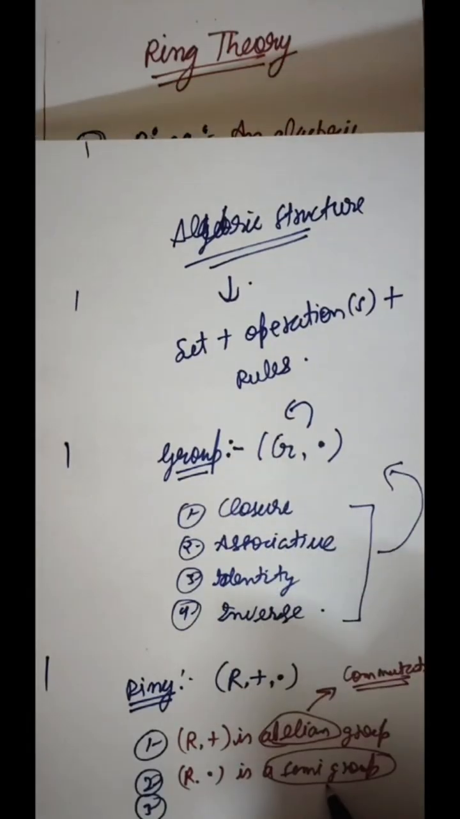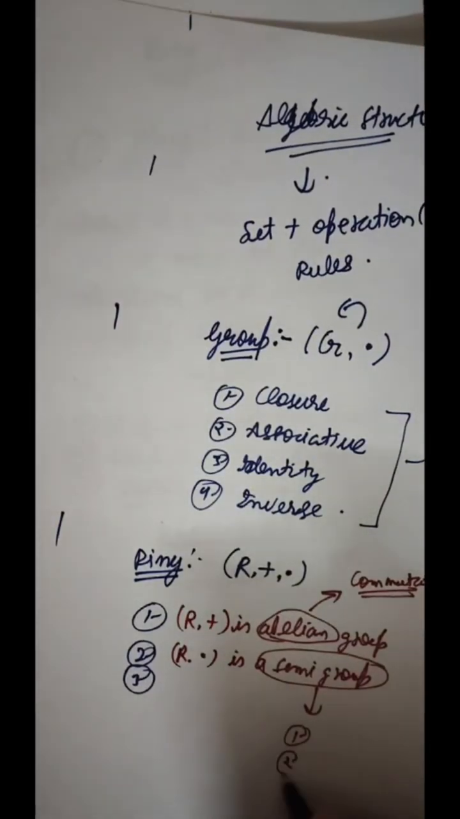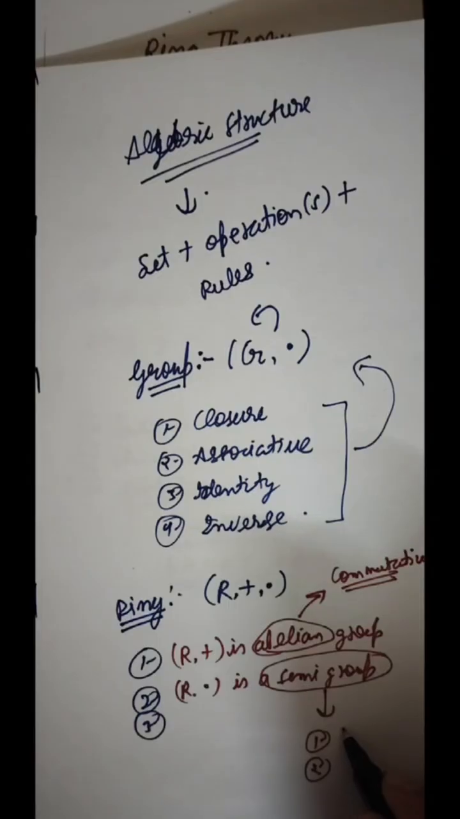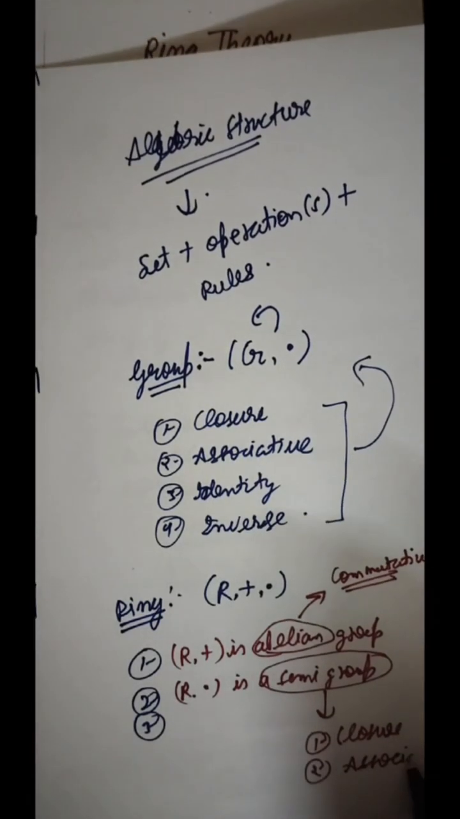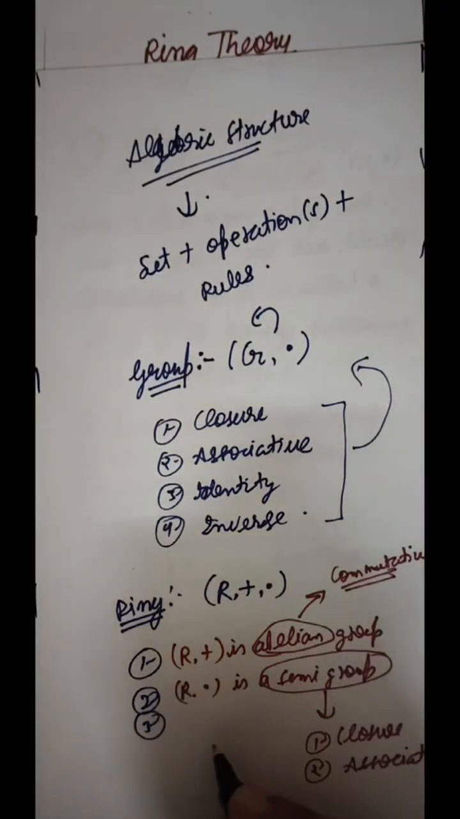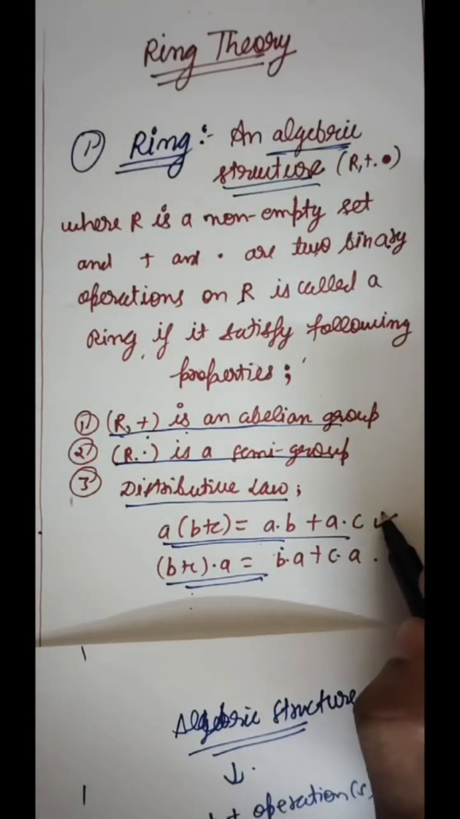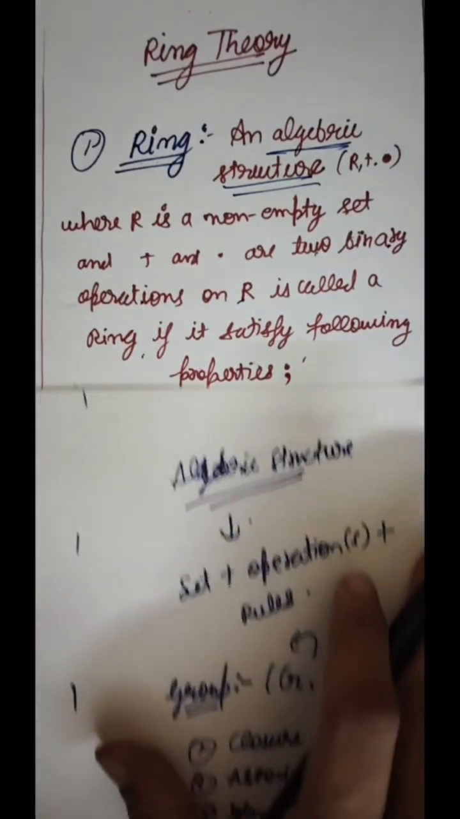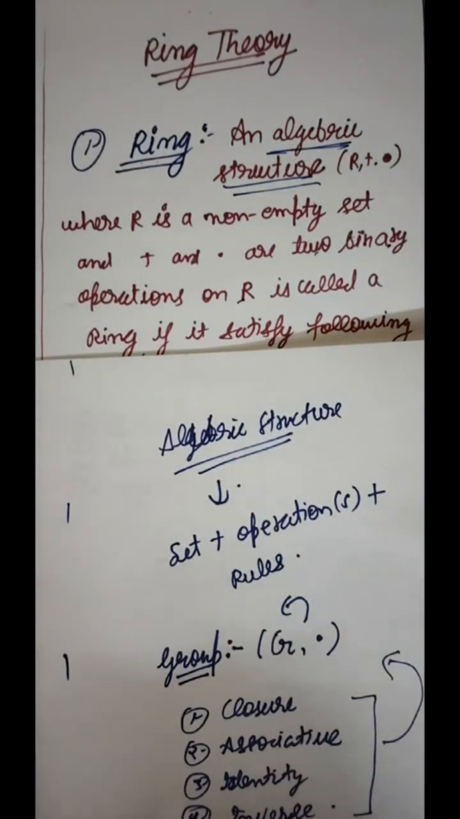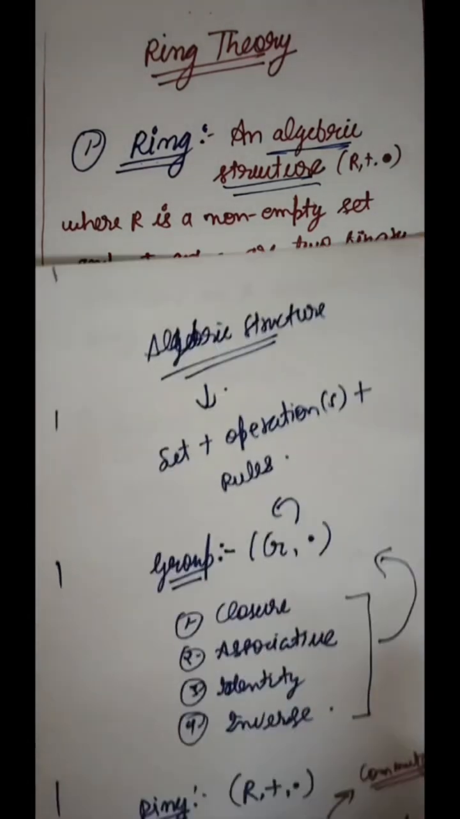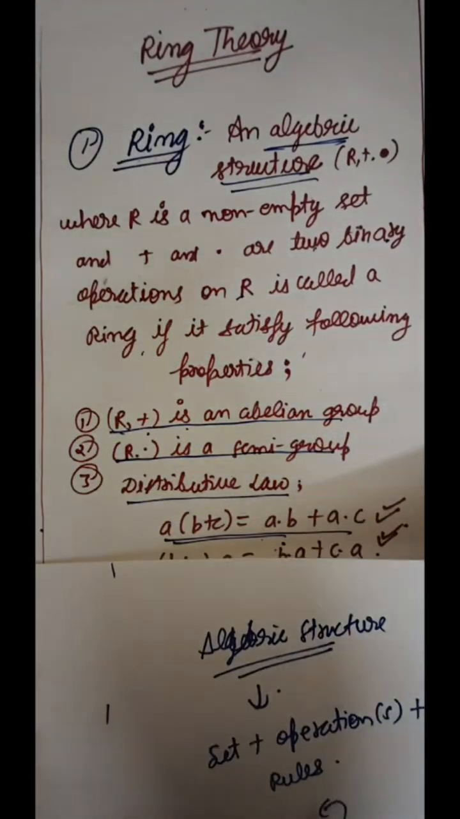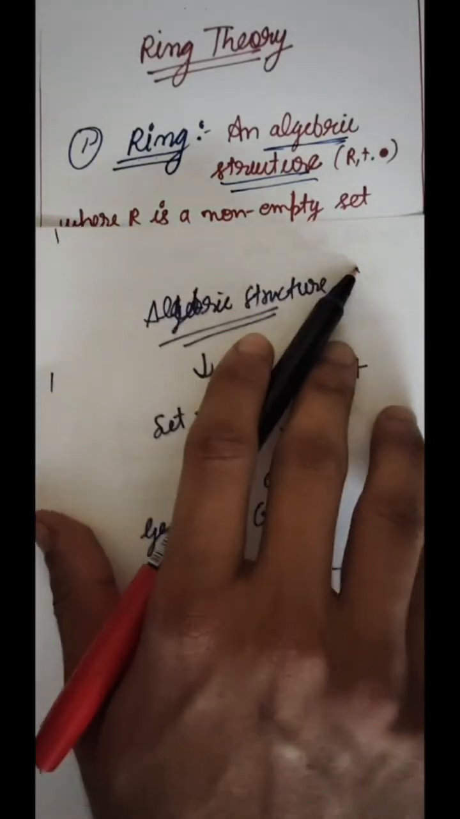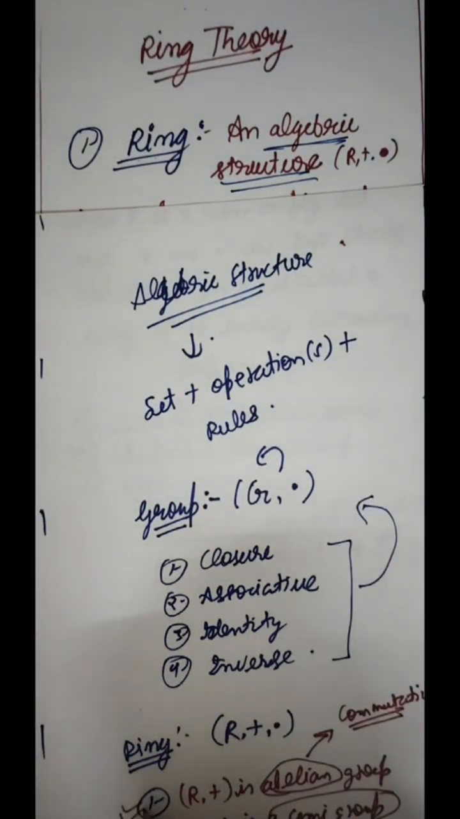So what is a semi-group? A semi-group is nothing but a structure that satisfies the first two properties of a group, that is closure and associative. And the third are the two distributive laws. So if set R is an abelian group with respect to the plus operation, and a semi-group with respect to the dot operation, and also satisfies the distributive laws, then it is known as a ring. In order for any set to be a ring, it should satisfy these three properties.